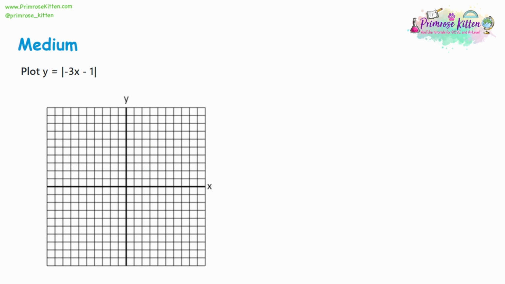So let's have a look at a few more modulus questions. Now, we don't want to plot these doing 8 substitutions every single time. That'll take forever. So we can just look at the y-intercept like we looked at before. The y-intercept is -1. But remember, because of the modulus, the y-intercept is going to be the modulus of -1, which means x is equal to 0, y is going to be equal to 1.